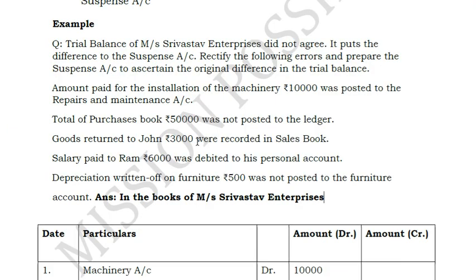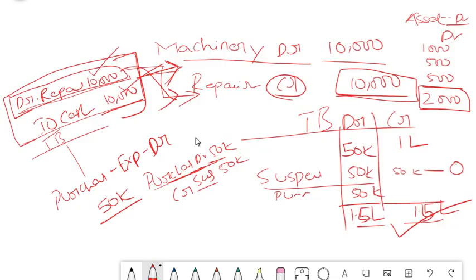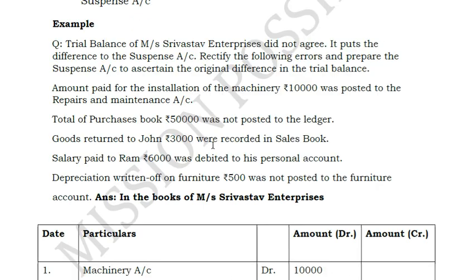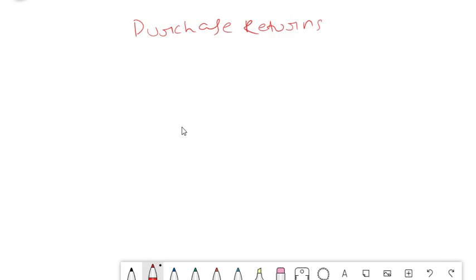So next question we will see. Please try to solve this on your own, then only you will be able to get this. Goods returned to John were recorded in sales book. Goods returned to John. Goods purchase. Goods returned. That means purchase returns, isn't it? Goods returned means we are returning the goods. We are returning the goods to John. That means we have purchased something and we are returning it back to someone for an amount of 3000.